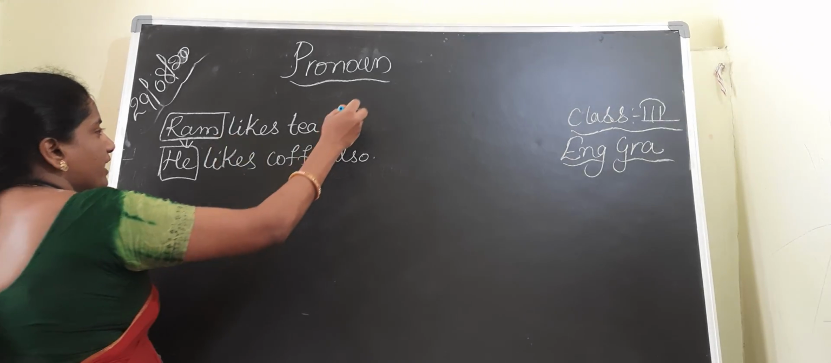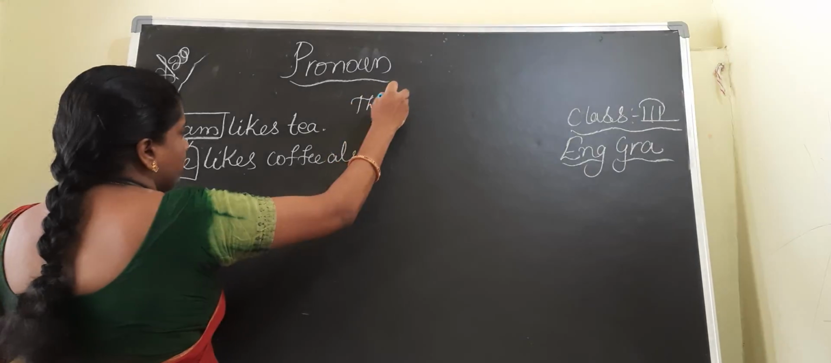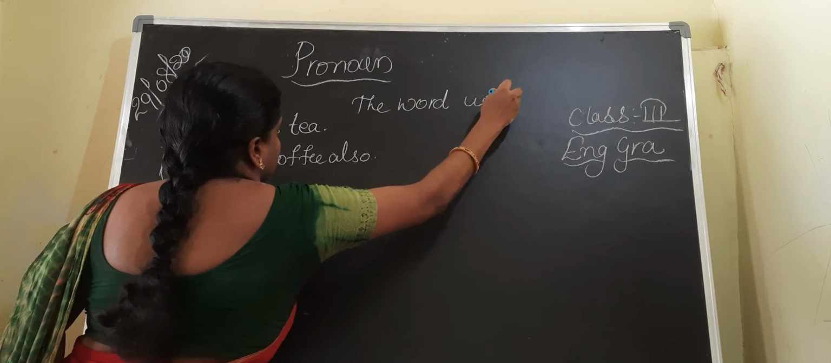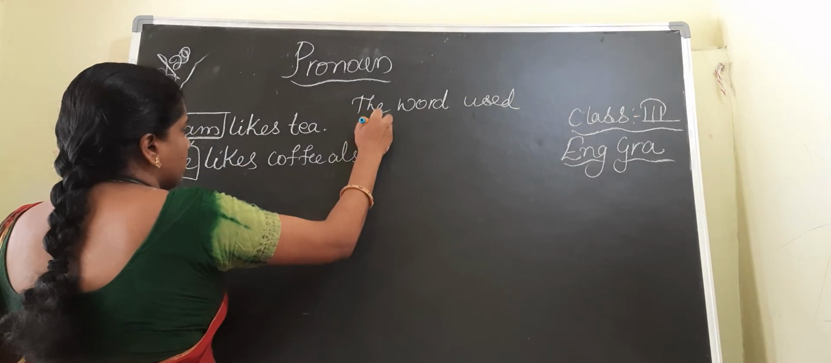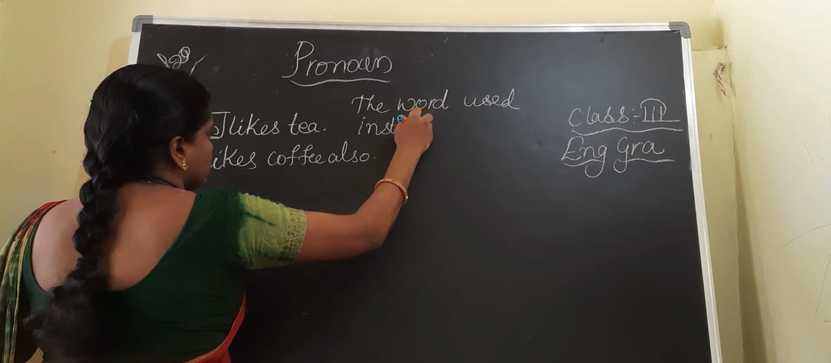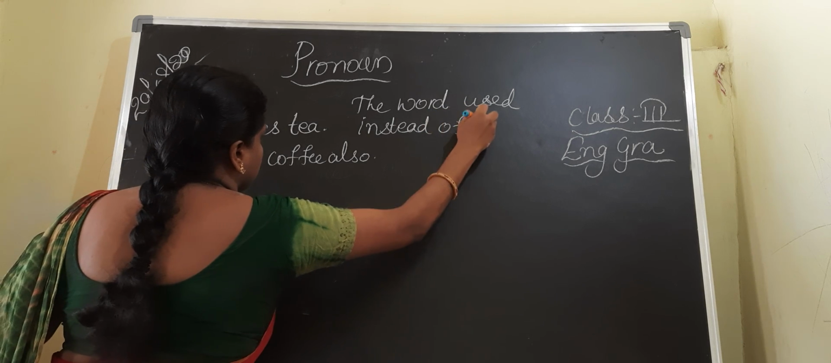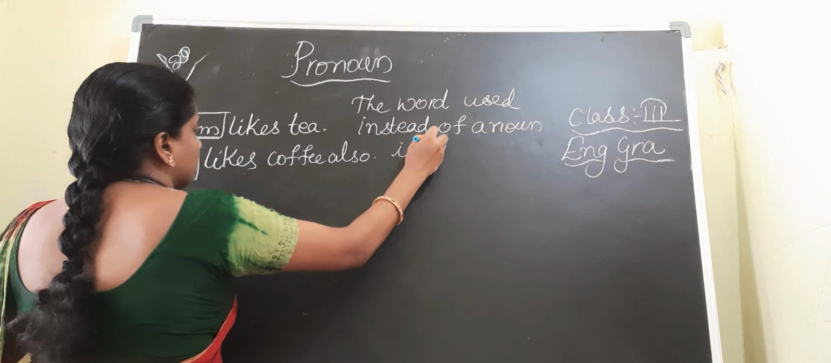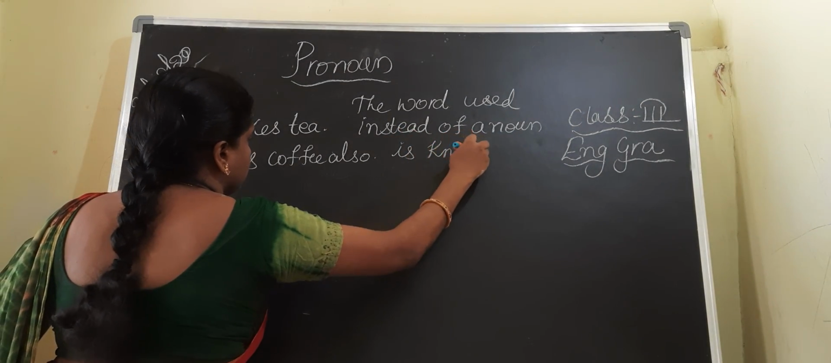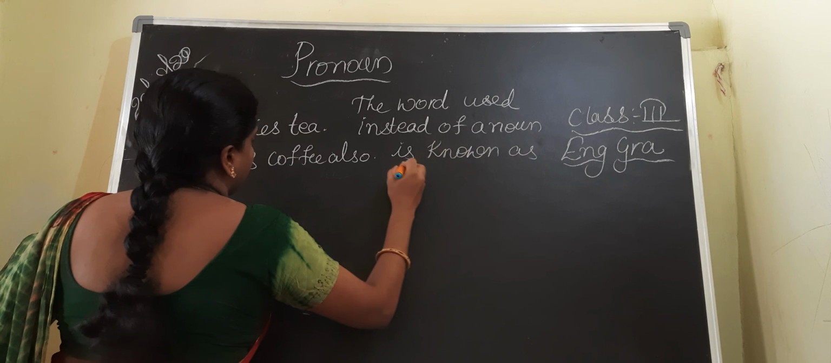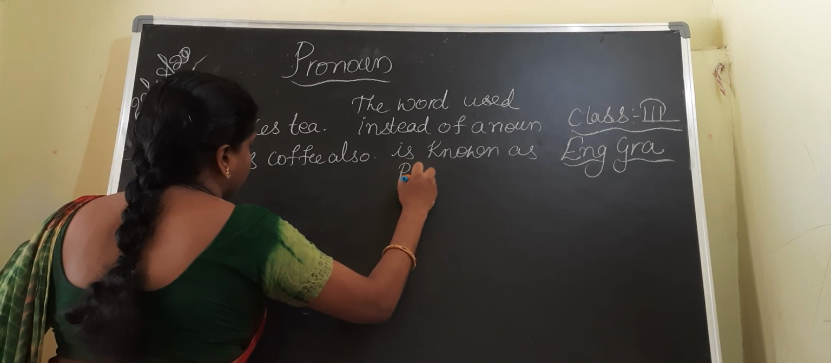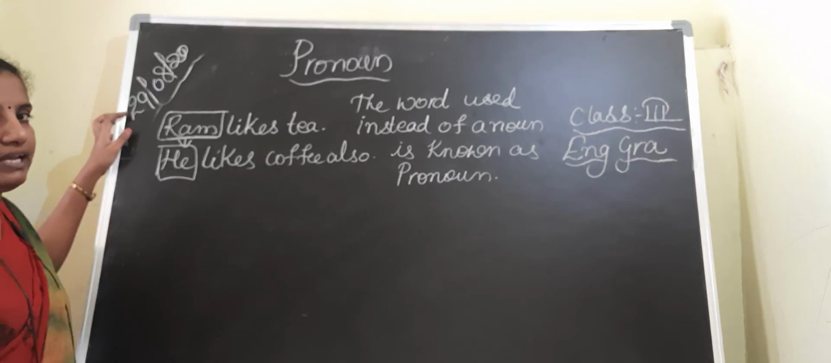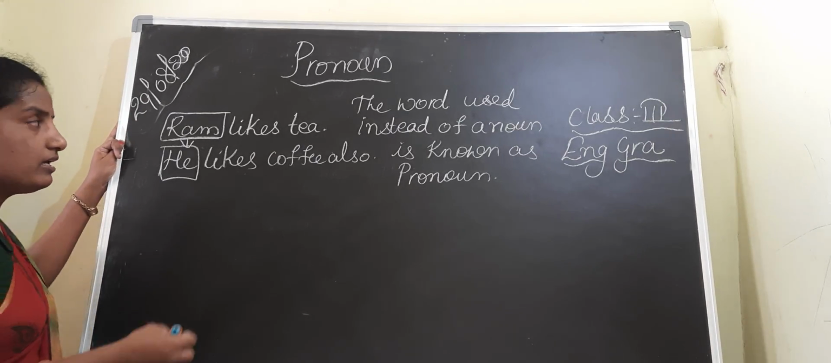What can we write? The word used instead of a noun is known as pronoun. So here, in place of Ram, I have used he.